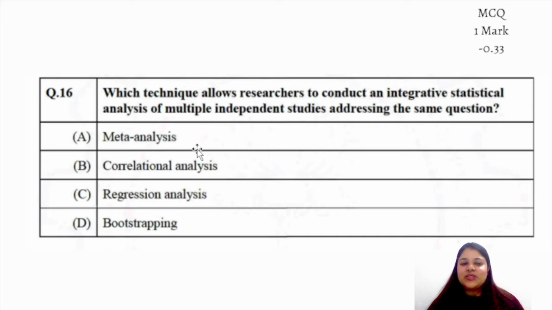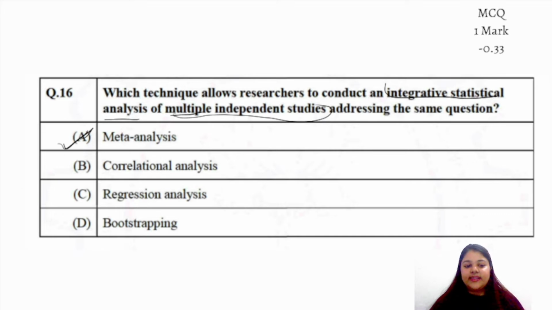Now this particular question basically talks about the technique which conducts an integrated statistical analysis of multiple independent studies. Now we know that if it was written multiple independent variables, then the answer would have been regression analysis, but as it says multiple independent studies, the answer is meta-analysis.